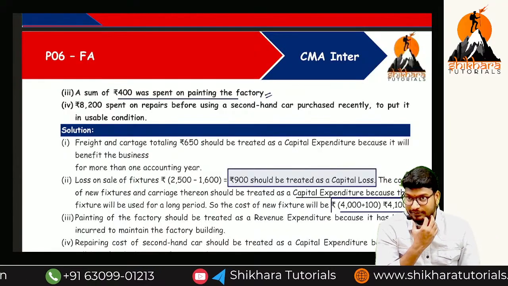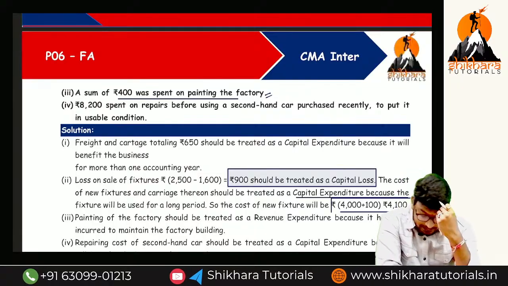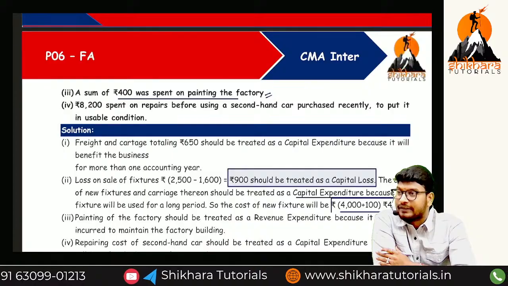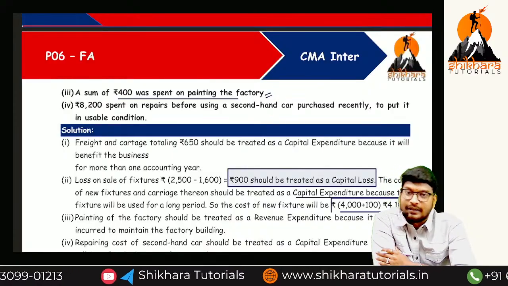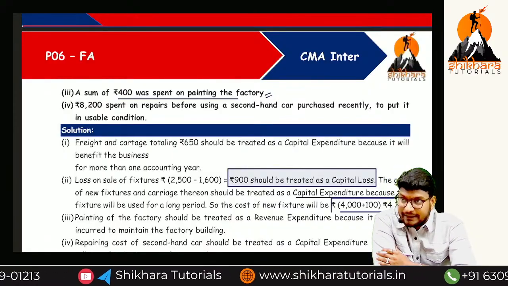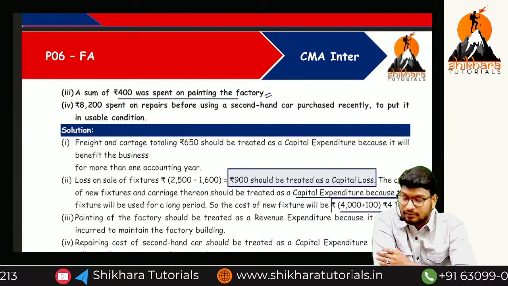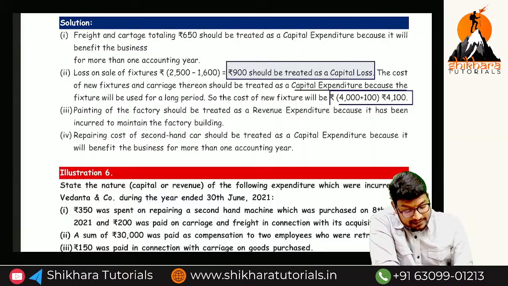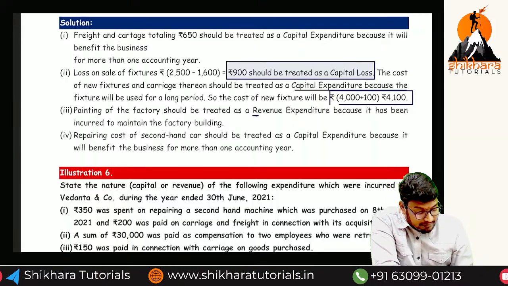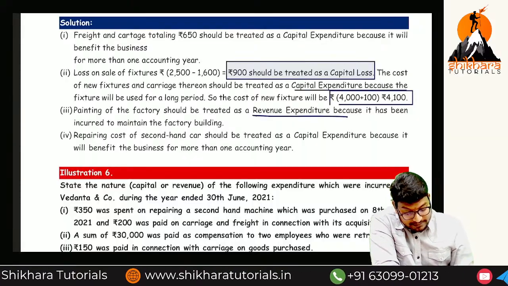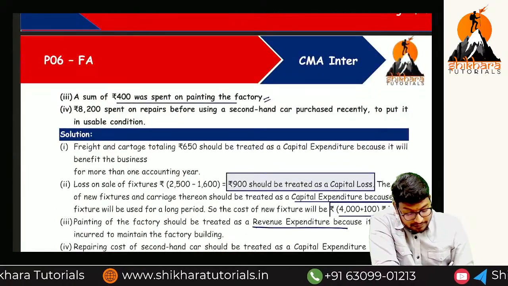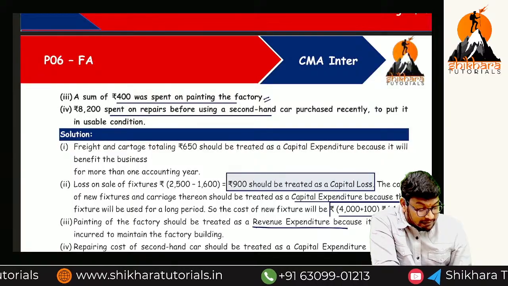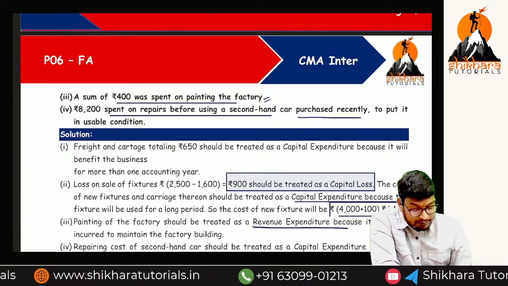Before painting we have to incur the cost of whitewash. Whether it is a whitewash or a painting, all of it is a cost. Should we classify it as revenue expenses or capital expenses? Revenue expenses.